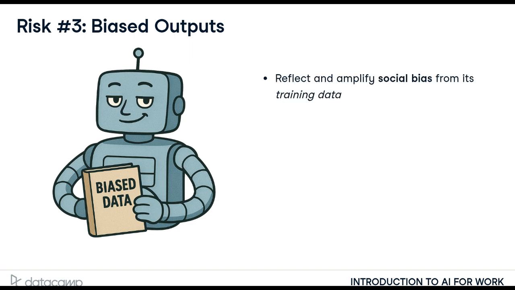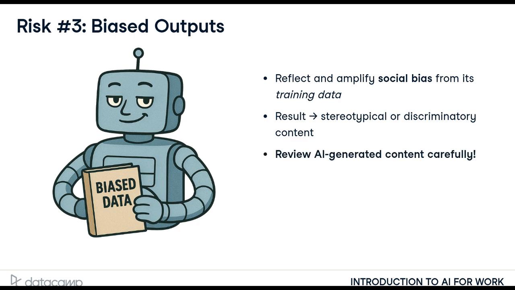AI can reflect and amplify societal biases present in its training data, producing stereotypical or discriminatory content. For instance, if you use AI to write job descriptions, it might include phrasing that subtly appeals more to one demographic than another. This happens because AI learns from human-created data, which contains human biases. The result can be unfair or exclusionary language that seems harmless but may have real consequences. Review AI-generated content carefully to prevent this.